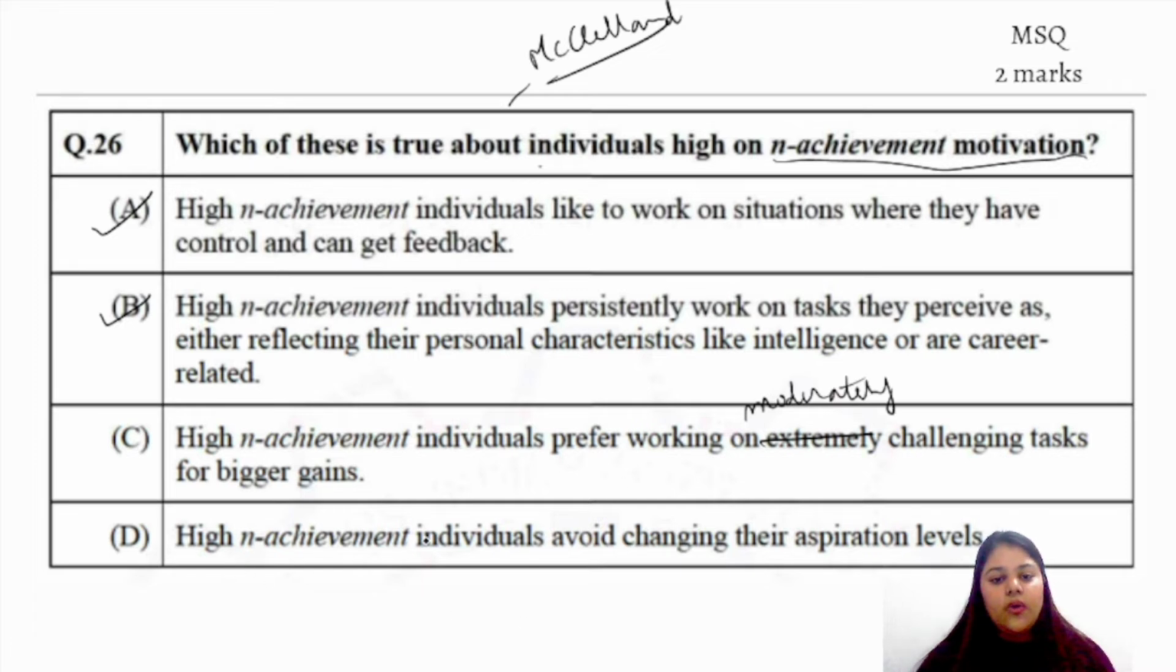Now, high achievement individuals avoid changing their aspiration level. No, they would like to change their aspiration level in order to ensure that they don't fail, right? If they see that they are failing in a particular arena, they would stop trying. They would change their focus. They would change their goal altogether, right? So they would change their aspiration levels if required. So A and B are the correct answers here.